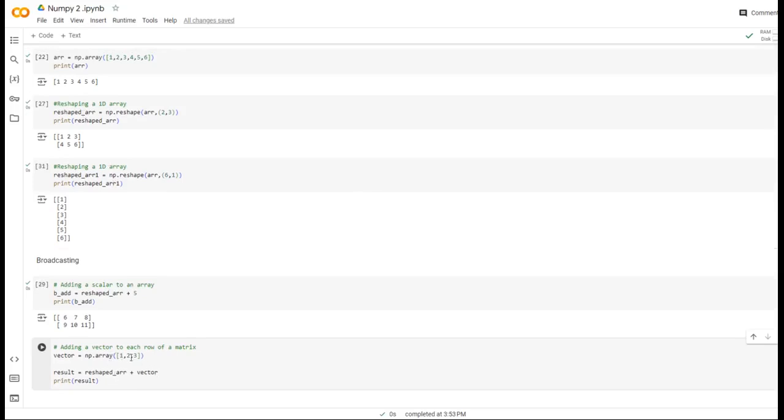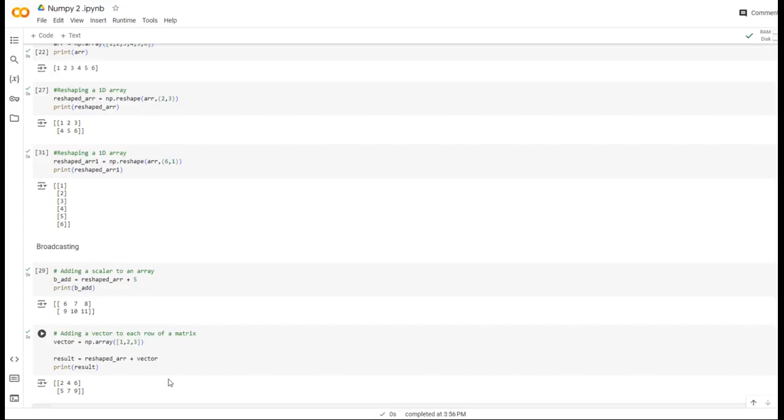So this 1 2 3 will be applied on each row: 1 2 3, again 1 2 3, like that. We will run this cell and see. So obviously 1 plus 1 is 2, 2 plus 2 is 4, 3 plus 3 is 6, again with 4 5 7 9. We got this result. This is broadcasting with a scalar and with a vector.